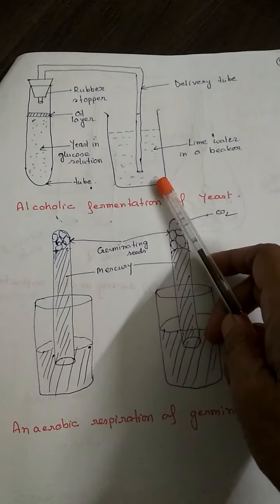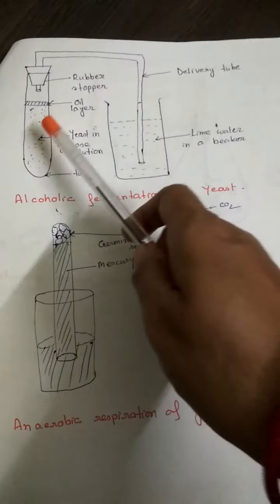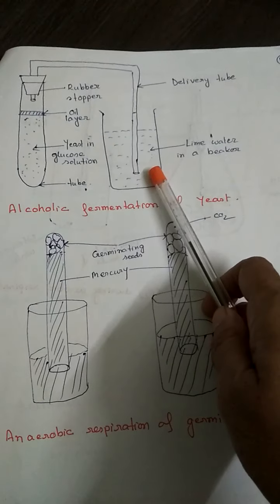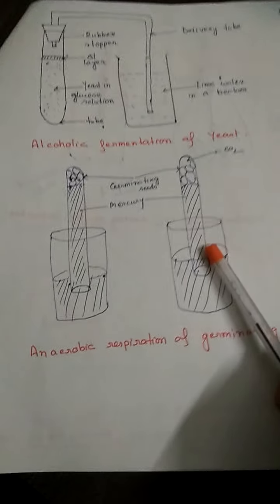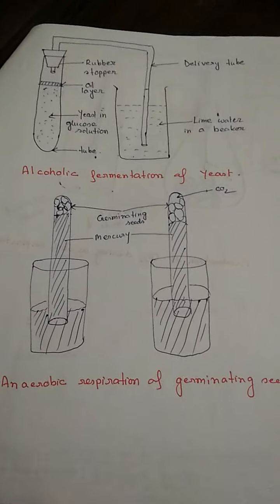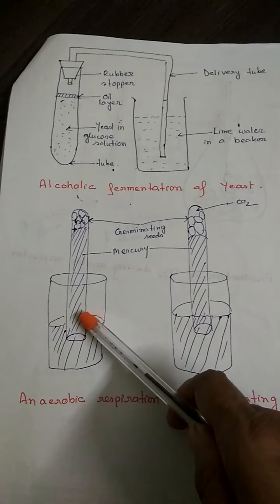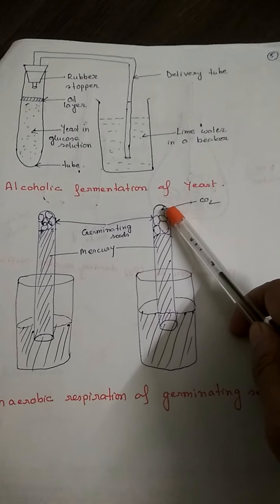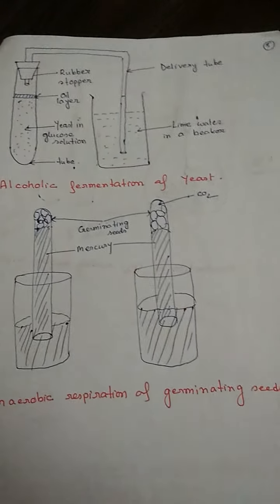Now some of the experiments are important. This one we have already done in class 10: alcoholic fermentation by yeast, during which respiration produces carbon dioxide, which turns lime water milky. Another one is anaerobic respiration of germinating seeds. These are the seeds, this is the mercury column, and due to their respiration carbon dioxide evolves, and this carbon dioxide will push the mercury column down.